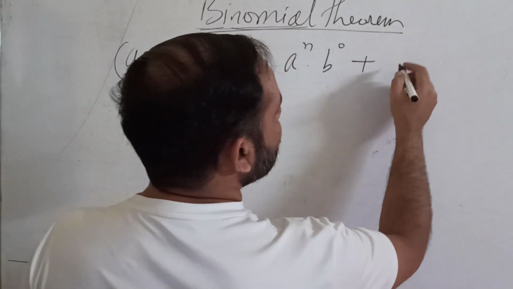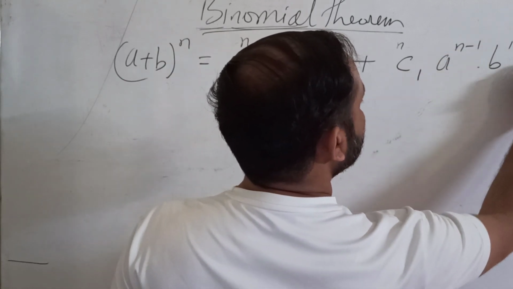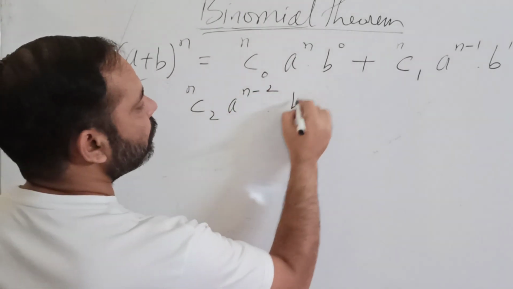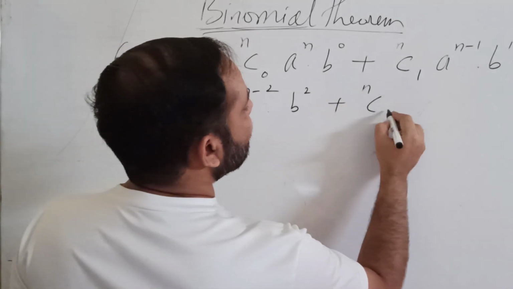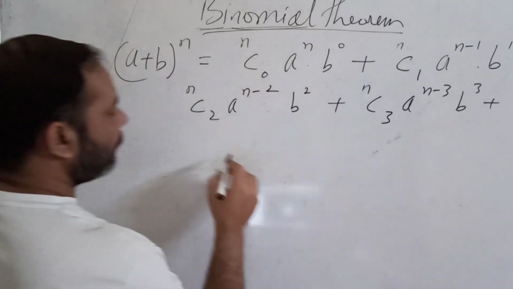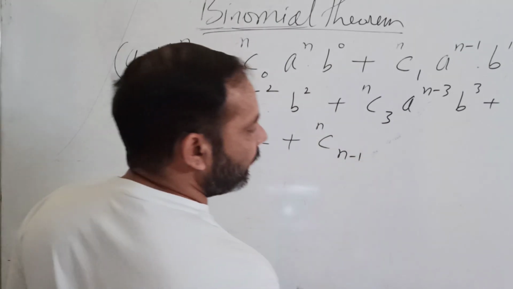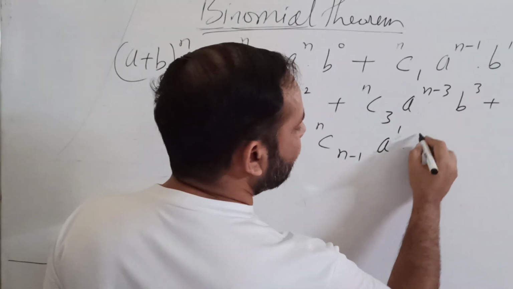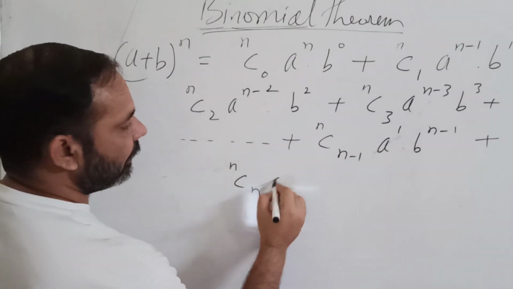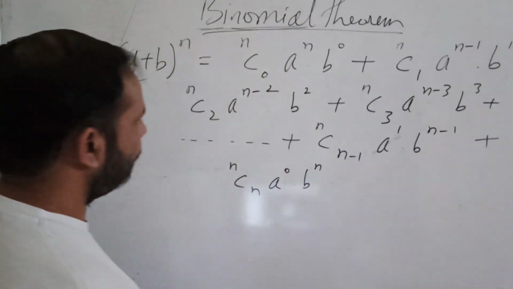nC0 a raised to the power n b raised to the power 0. Then nC1 a raised to the power n minus 1 b raised to the power 1. Then nC2 a raised to the power n minus 2 b raised to the power 2. nC3 a raised to the power n minus 3 b raised to the power 3, plus so on it will go. The second last term will be nC(n minus 1) a raised to the power 1 b raised to the power n minus 1, and the last term will be nCn a raised to the power 0 b raised to the power n.